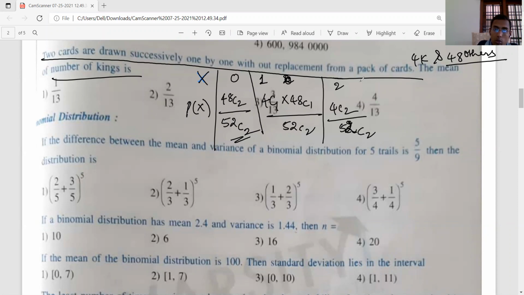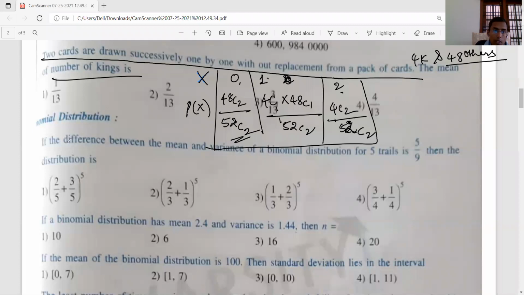So this is the random variable and its probability distribution. Once you have the probability distribution, you can find the mean by multiplying each value by its probability and adding, and you get the answer. Okay, now let's go to binomial distribution.